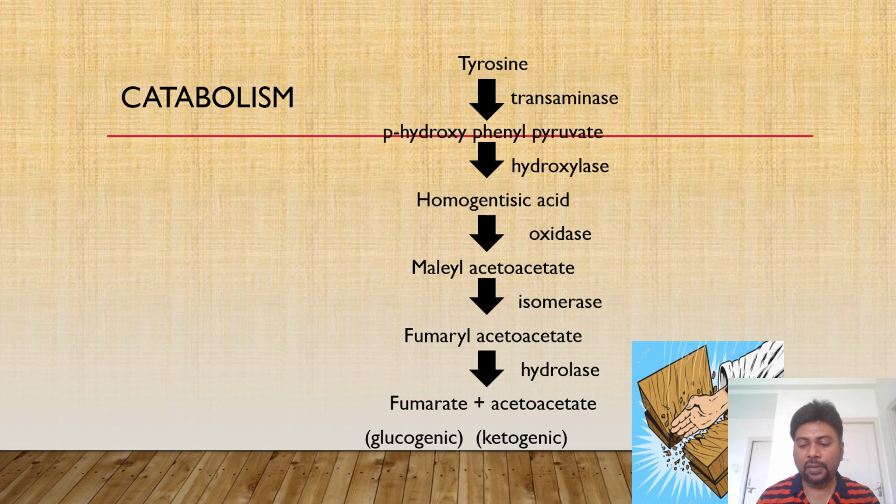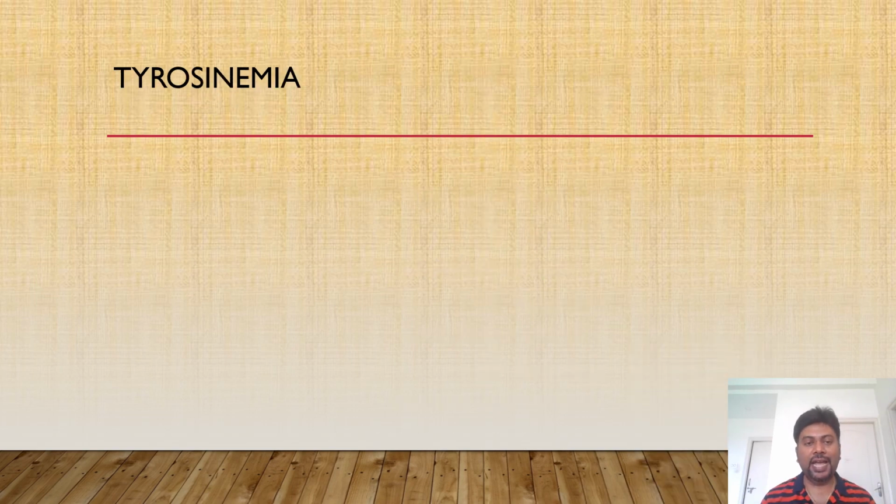Ultimately it can lead to a condition called tyrosinemia. This tyrosinemia can be further classified into three different types depending on which enzyme is defective. In type 1, the last enzyme of the pathway, which is fumarylacetoacetate hydrolase, will be defective.